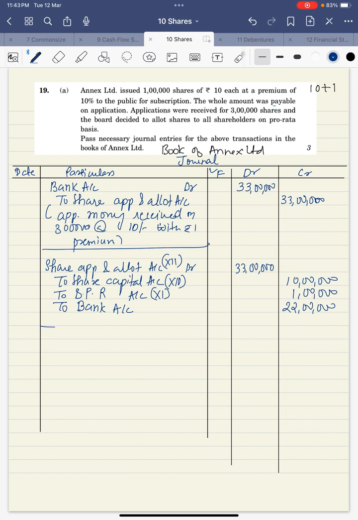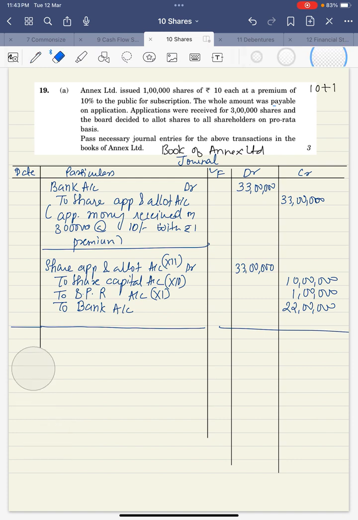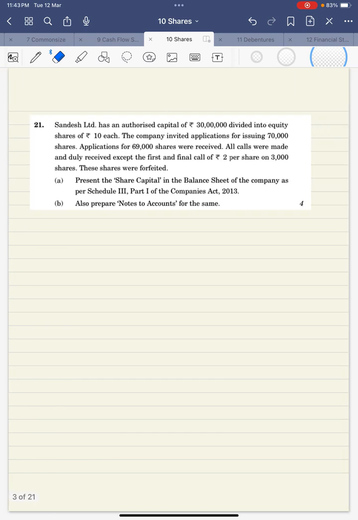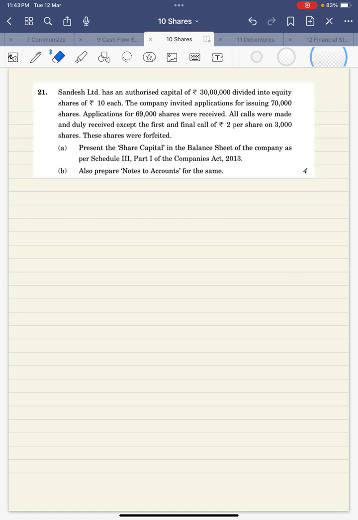So you can write down the narration that application money transferred to share capital, securities premium reserve and excess money refunded. This is the end of this question. This is a 3 marks question. Okay, so next question, these are balance sheet questions. Now each and every paper has a balance sheet question like this, which is of 4 marks.